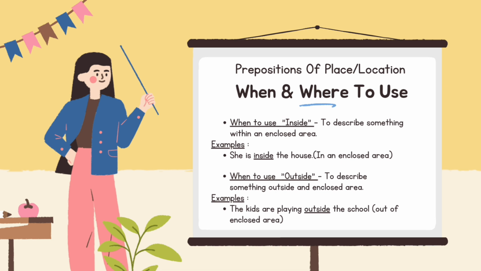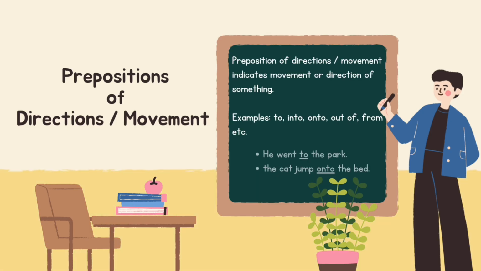When to use outside: to describe something outside an enclosed area. Example: the kids are playing outside the school, out of an enclosed area. Prepositions of direction/movement indicate the movement or direction of something. Examples: to, into, onto, out of, from, etc.